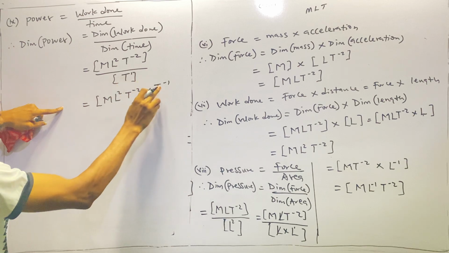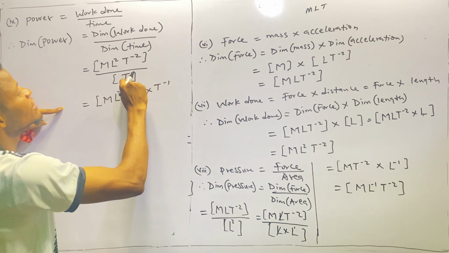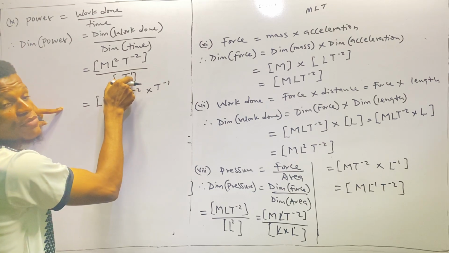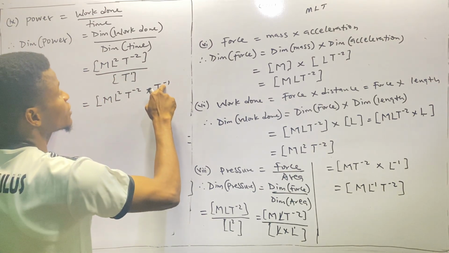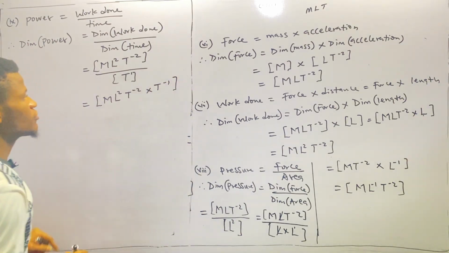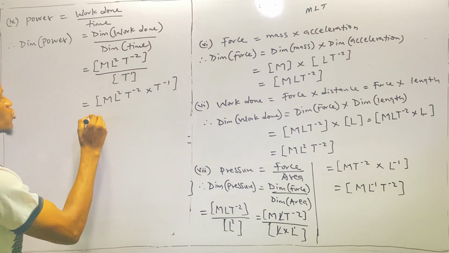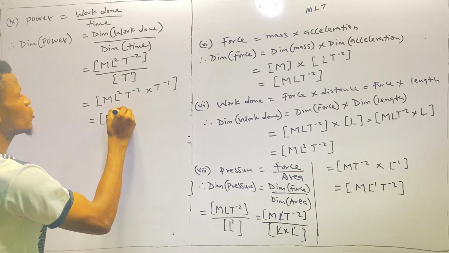From here, the negative is as a result of this being at the denominator. To explain that this T raised to power 1 is coming from the denominator, we need to put a negative sign to the power. So that is it. So if we bring this together, so we're having mL square.